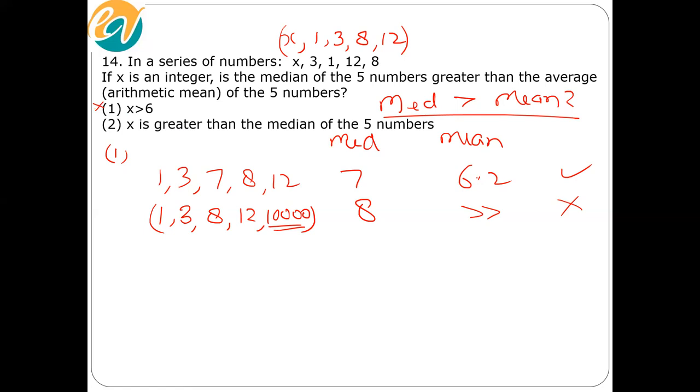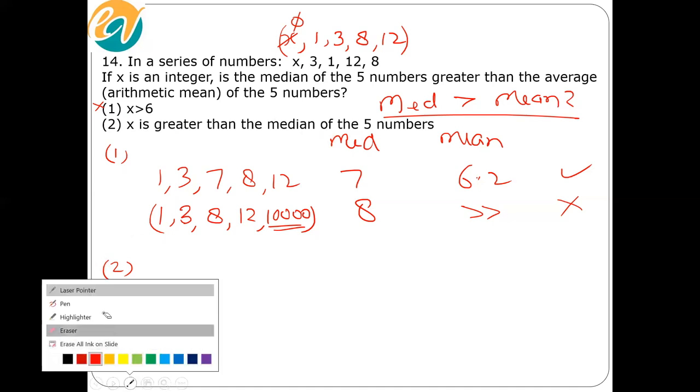Now what do you do? Forget statement 1, come to statement 2. This is where it becomes very tricky. It says x is greater than the median of the 5 numbers. Based on statement 2, can x be 0? No. Why not? Because then the median is 3, while x is 0. Clearly 0 is not greater than 3. So x cannot be 0.